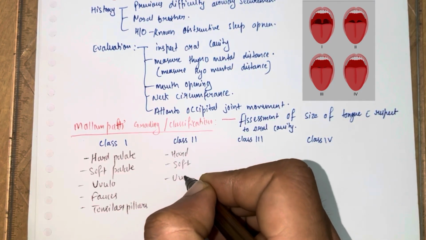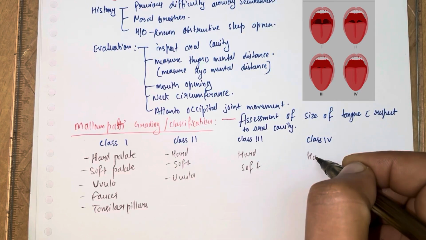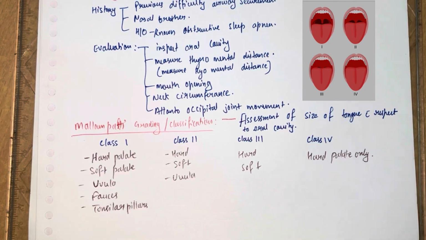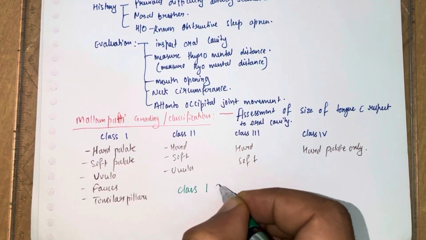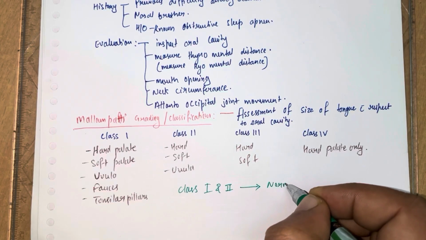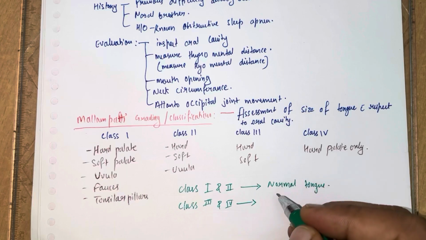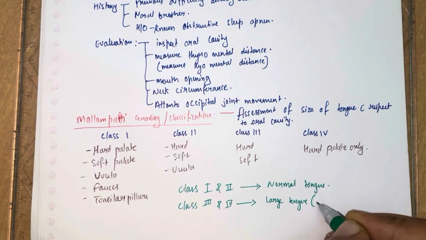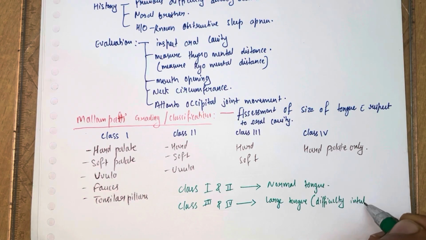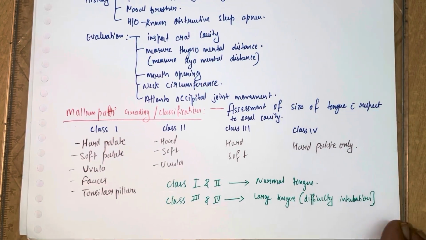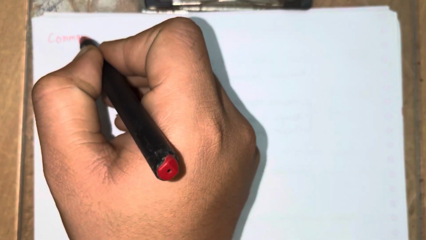In class 3, the hard and soft palate. In class 4, only the hard palate is seen. Class 1 and 2 are a normal tongue, and class 3 and 4 have a large tongue. A large tongue means difficulty in intubation. These are the basic points of Mallampati classification.